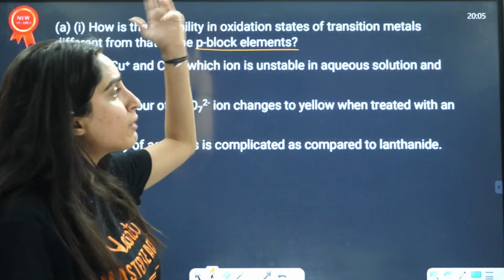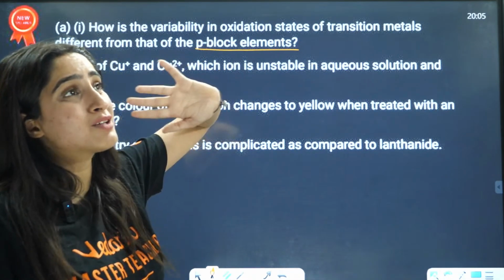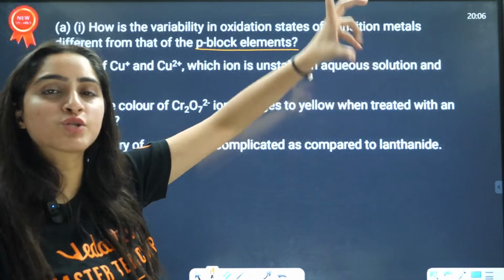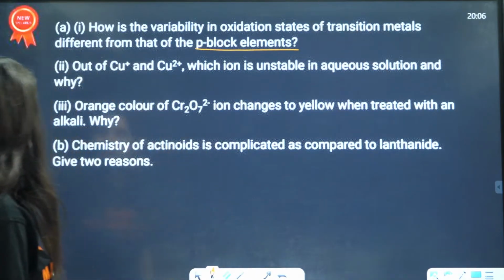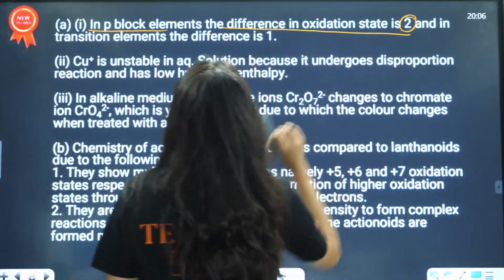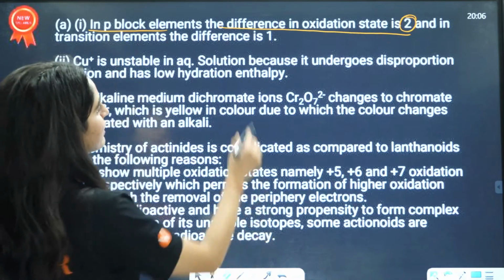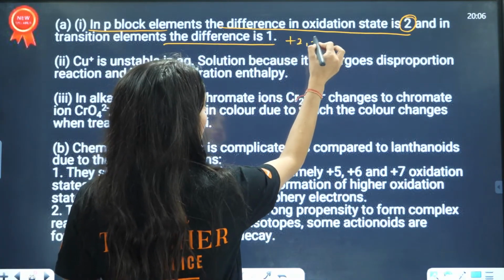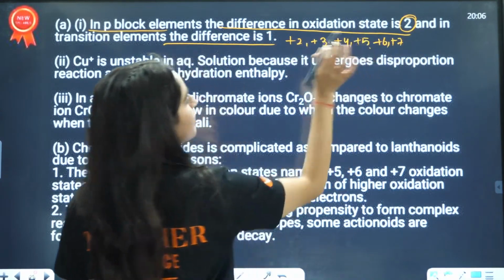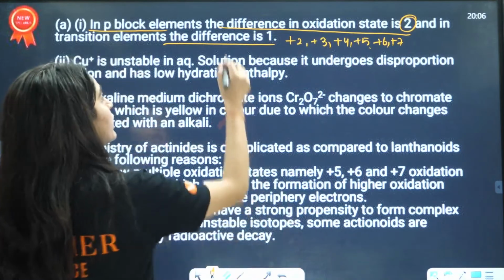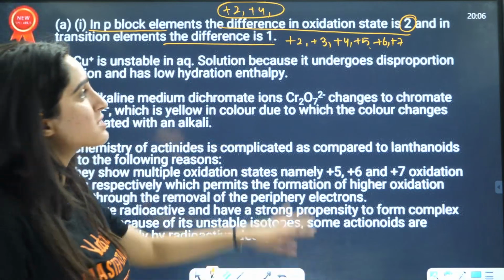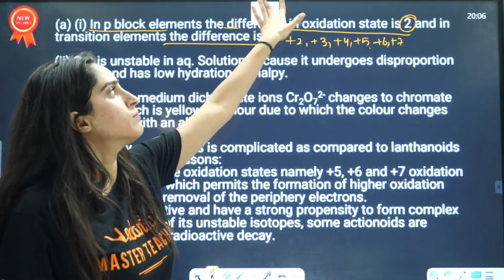But in d block, the oxidation states exist from +2 to +7, and that is a huge range. In p block elements, the difference in oxidation state is 2, while in the transition elements, the difference is only 1. It exists as +2, +3, +4, +5, +6, +7, all of them. But in p block, you have either +2 or +4. These kinds of oxidation states exist in p block.